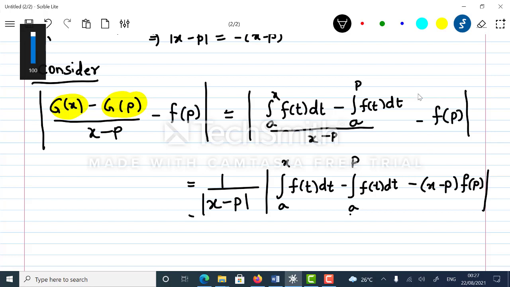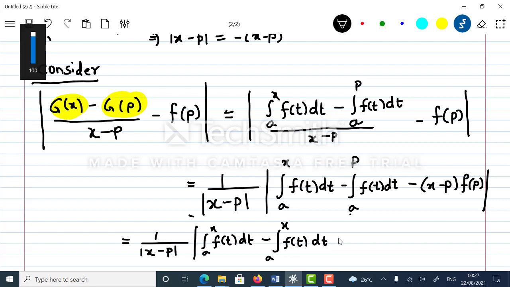So we can split this integral, so this is equal to 1 upon mod x minus p, integral a to x f of t dt, minus, integral a to x f of t dt plus, but again minus, integral x to p f of t dt, minus (x minus p) f of p, make it complete.